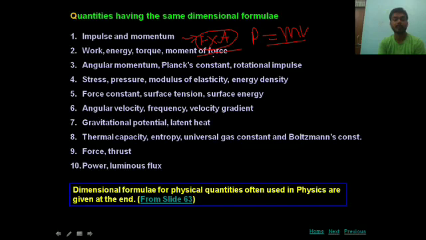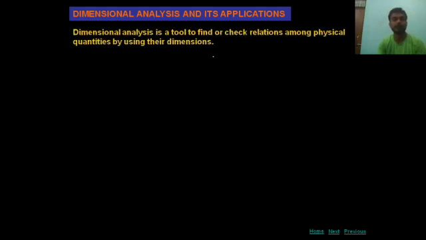Now you can see the dimensional formulas for physical quantities often used in physics are given at the end. We will get all the formulas on the last page. Now students, the main point of discussion is what is the need to write the dimensional formula. Hence we are going to discuss the applications of dimensional formula. Number one, dimensional analysis is a tool to find or check the relation among physical quantities by using their dimensions. We can check the relations among the different physical quantities.